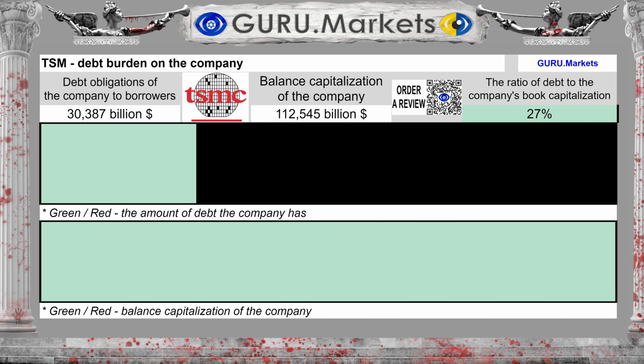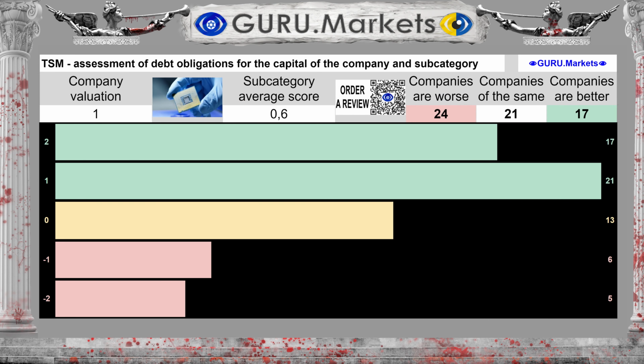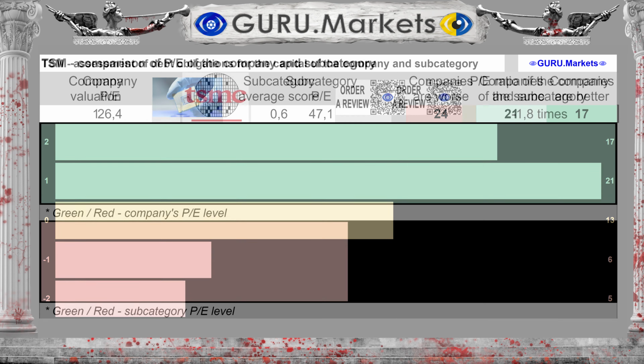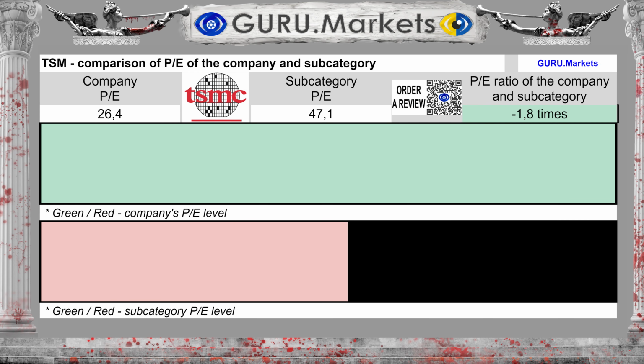The analyzed company's debts amount to $30.387 billion. Debt to book capitalization amounts to 27% of capital. Result on the company's debts: Good, 1 point. The ratio of the company's stock price to its profit corresponds to 26.4.